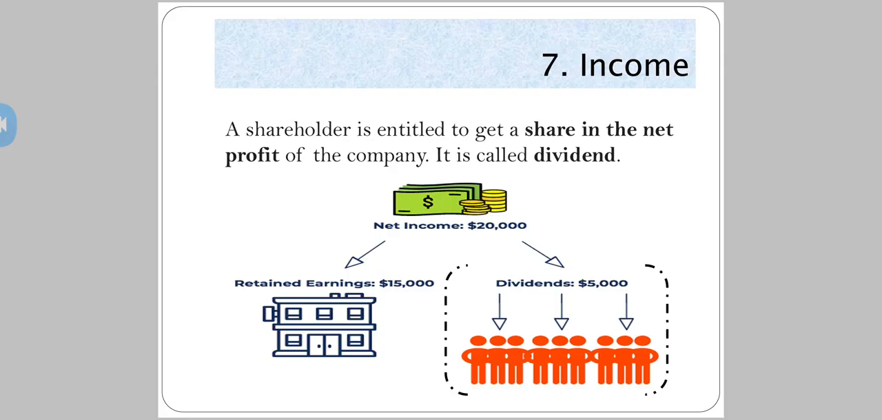That means the company is not going to distribute this 15,000. The company is going to reinvest it in the business. Now the remaining 5,000, the company is going to distribute to the shareholders, to the owners of the company, to the investors of the company. So here you have to remember what an income is. If I'm talking shares, the income is one feature, and that income is known as dividend.